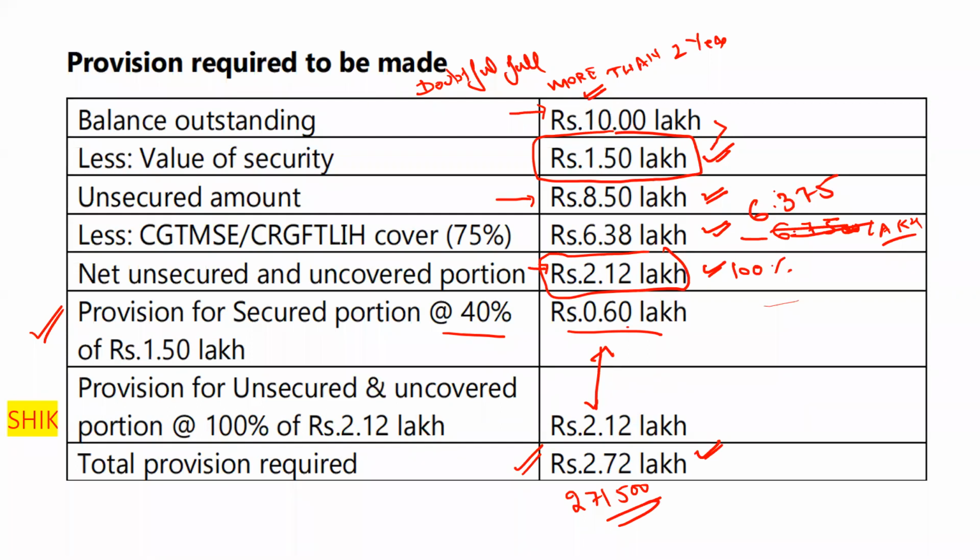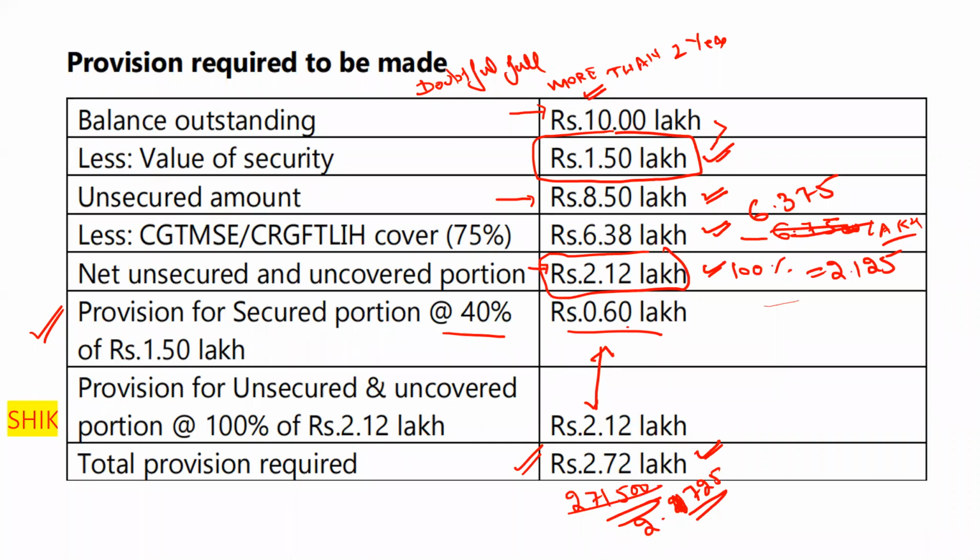So 8.50 minus 6.375 comes out to be 2.125. 2.125 plus 0.60. So either you will get this answer 2.72 or 2.725. Any one of the answers you will get here.